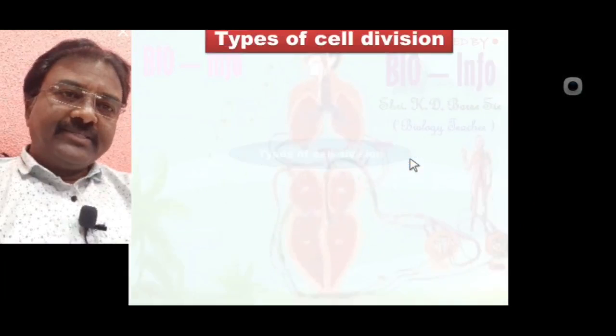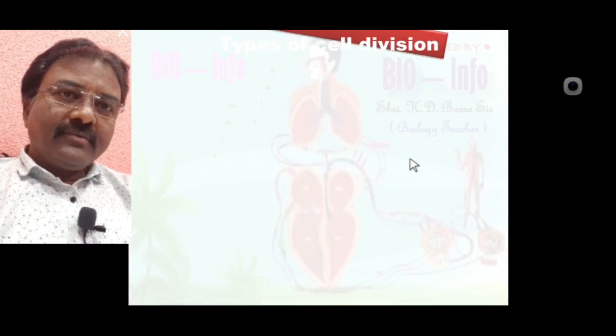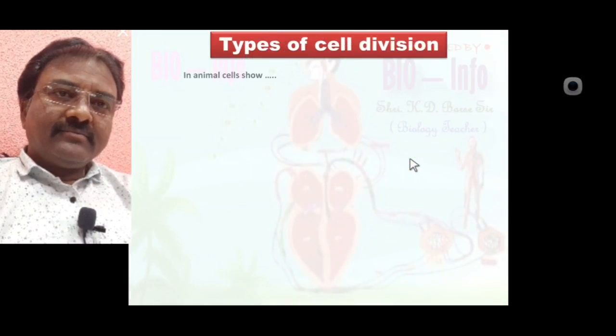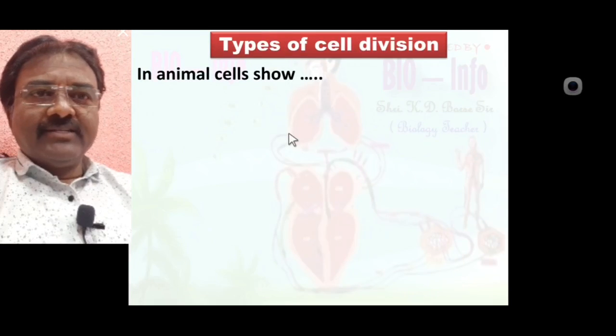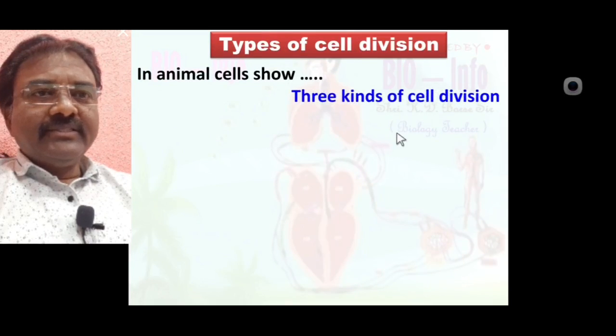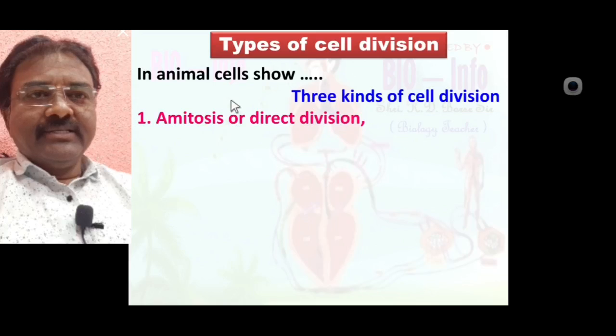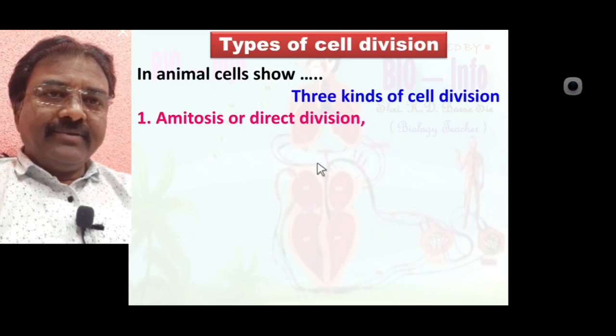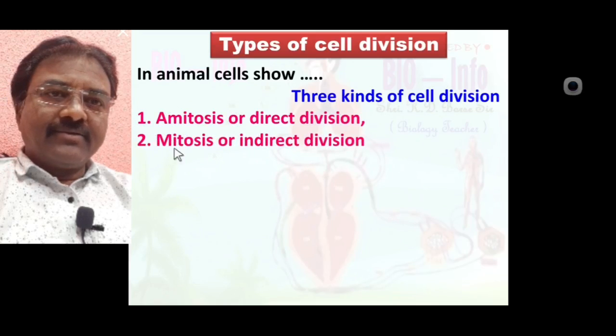types of cell division. Animal cells show three kinds of cell division. First one is amitosis or direct division. Second one is mitosis or indirect division.